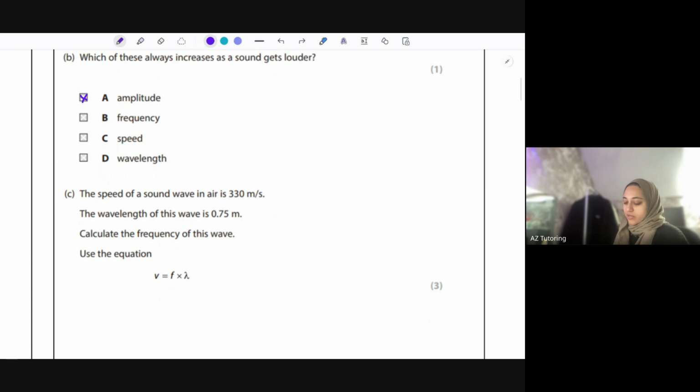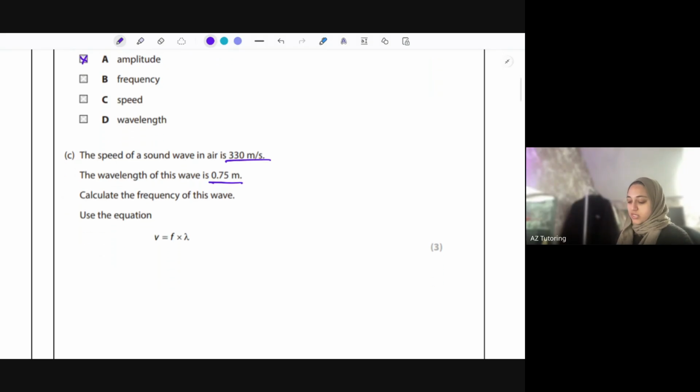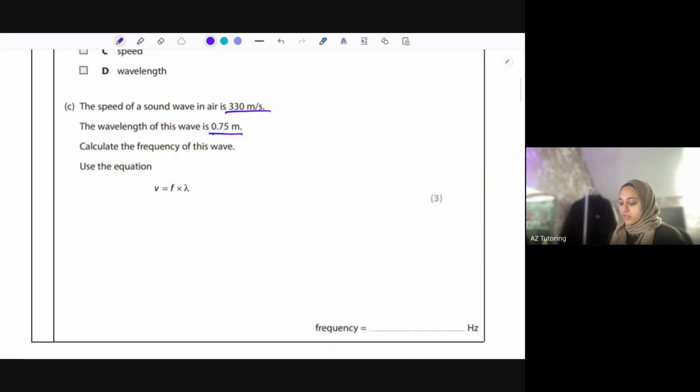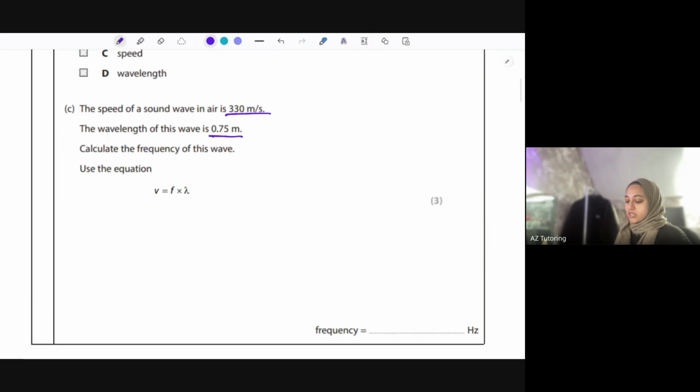The speed of a sound wave is 330 meters per second. The wavelength of this wave is this. Calculate the frequency of this wave. So the units are completely fine. Remember, frequency is in hertz, which they've given there quite nicely, but again, they don't have to give that. So let's just plug in the numbers. Either you can rearrange the equation first and then plug in the numbers, or you can plug in the numbers and then rearrange. So we've got the wave speed equals frequency times wavelength.